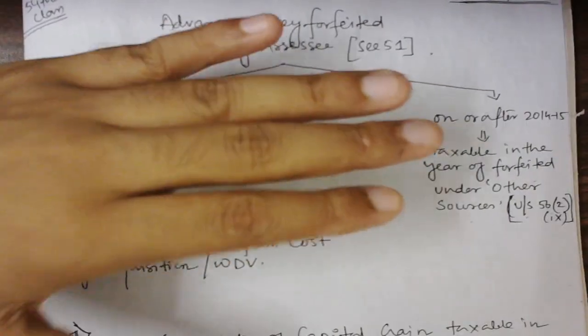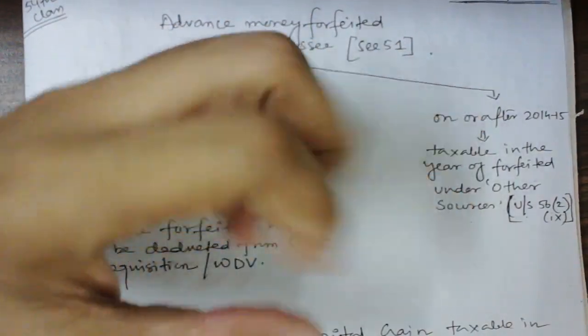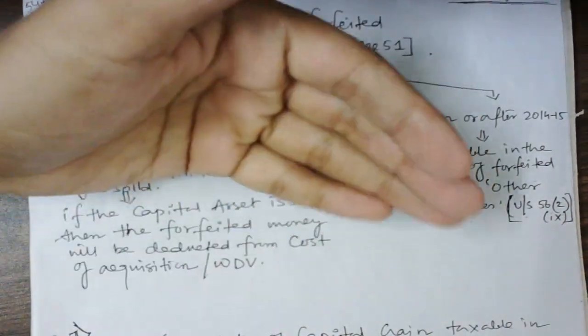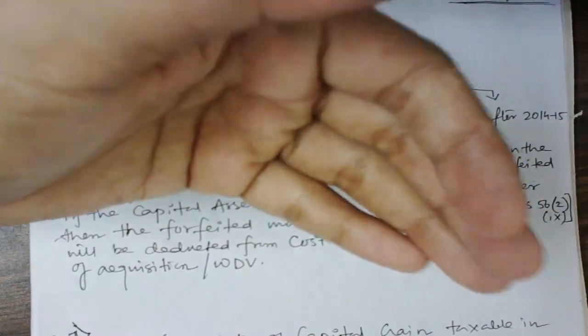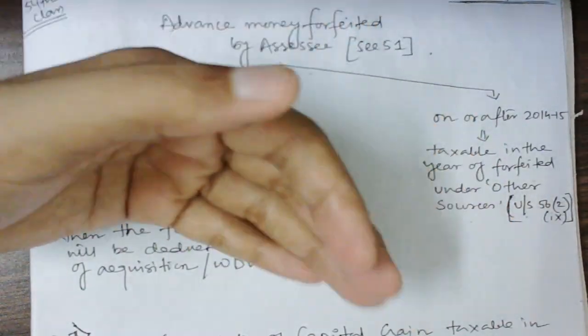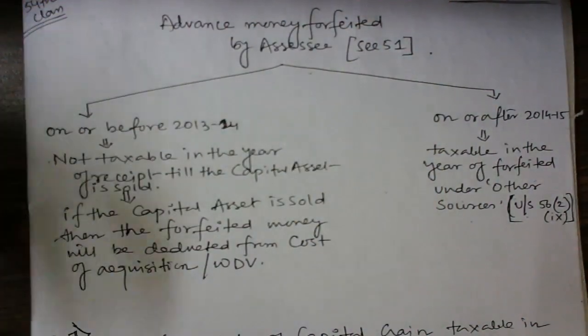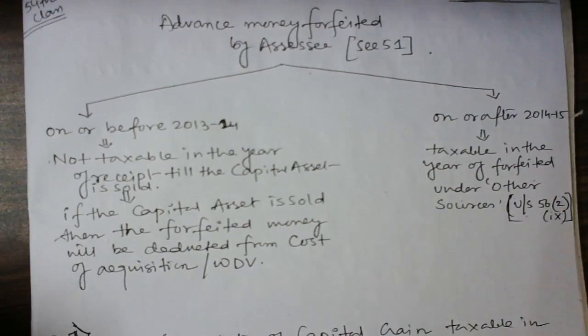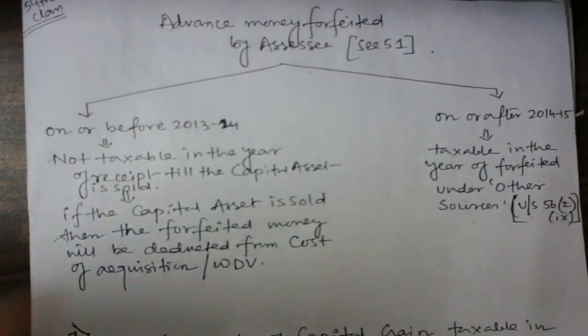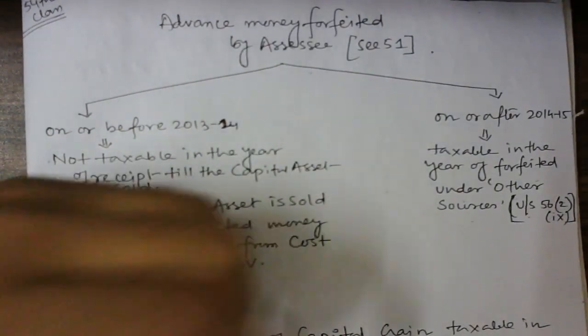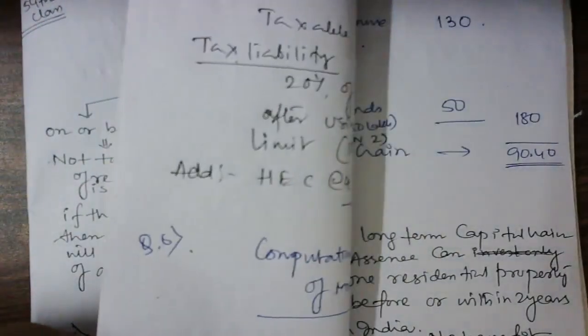So guys, when you are going to forfeit any money that you have received in terms of selling of a capital asset, when you are going to sell any capital asset and you receive any advance money, later the contract was cancelled and the advance money was forfeited by the seller, then the money forfeited by the seller becomes income from other sources, provided the advance money you received is on or after 14/15, then it will be chargeable under the head other sources.